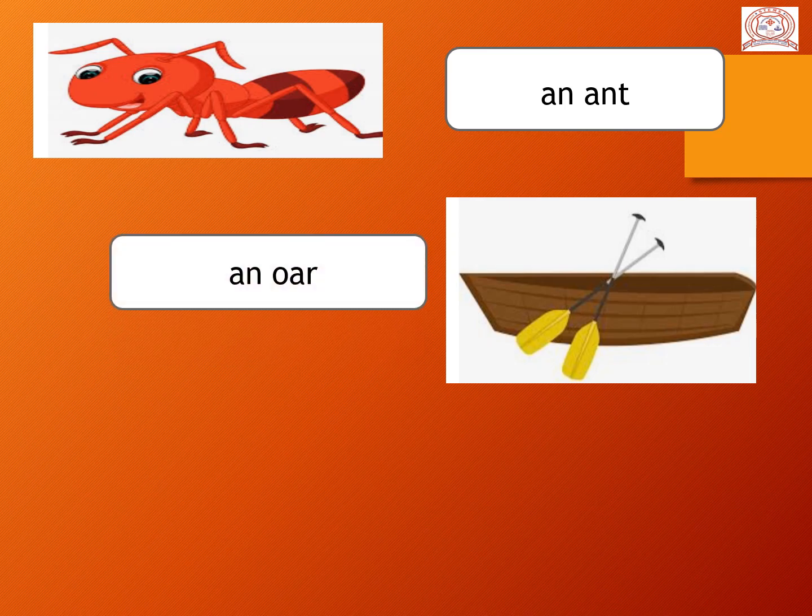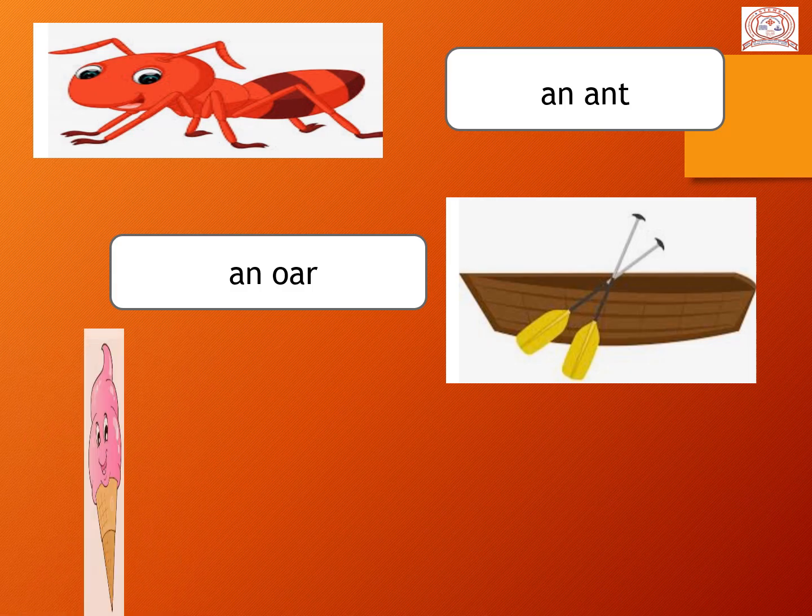Can you see that yellow stick, that yellow color and that black? What we call that? Ox. So here the first word is O. It is a vowel sound. That's why we use this AN. Students, do you know what is an ox? No, na? This is called an ox. Can you see that? Yes, it's called an ox.